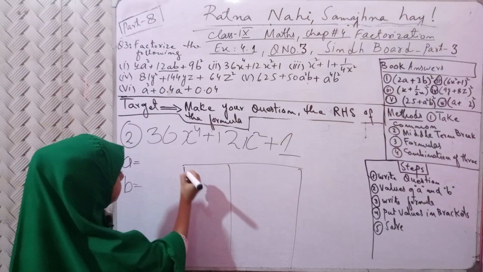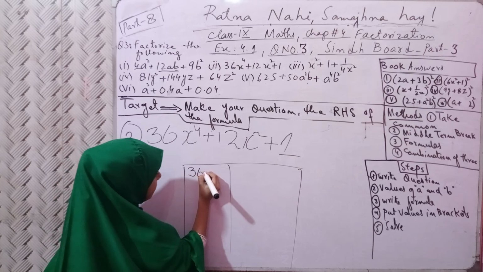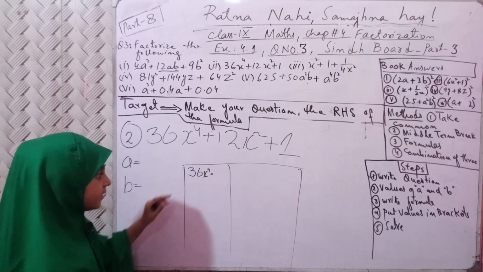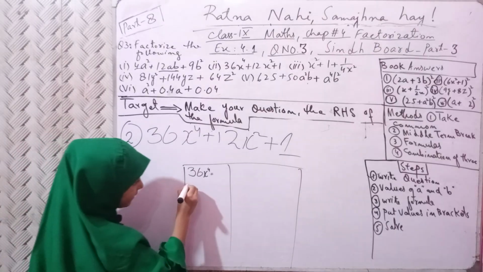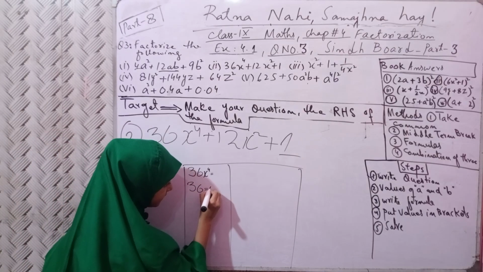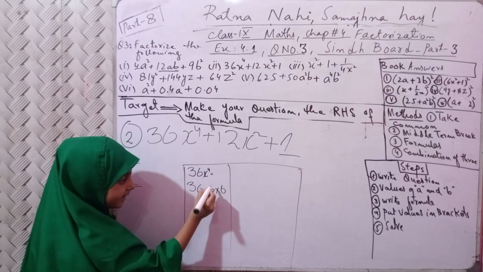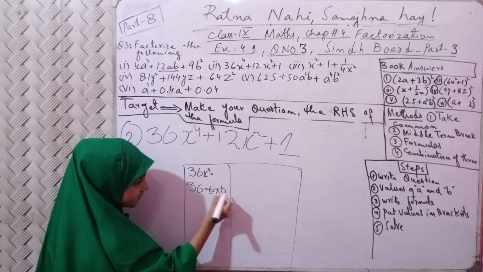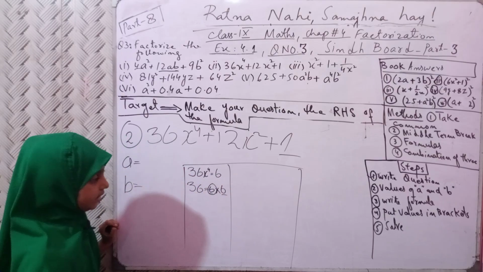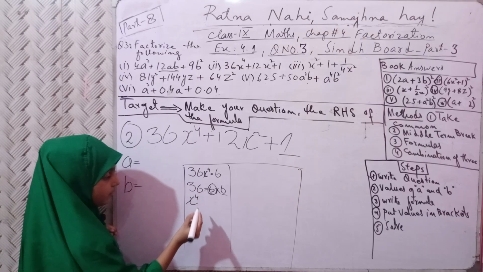First of all, 36 x power 4. 36, we can write as factors, 6 multiplied by 6. They are called factors. This 6 will become here the one factor only. Now let's come to x power 4.